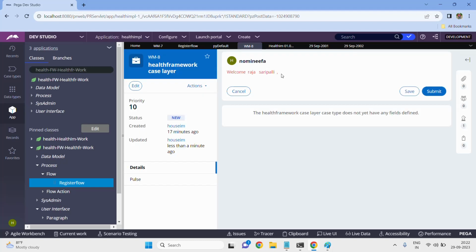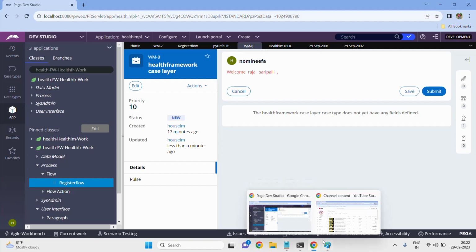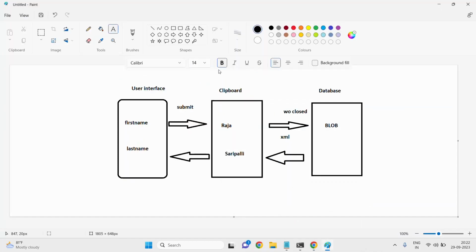those details will be populated here, and this data will be stored in some place. Where will the data be stored? That's my question. Does it go directly and get stored in the database, or does it go and get stored in some other tool? Whatever data we give here will be stored in this clipboard. Whatever data you give, first name Raja and last name Saripalli, after clicking the submit button, this data will be stored in the clipboard instead of the database.